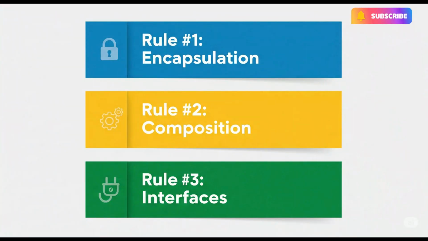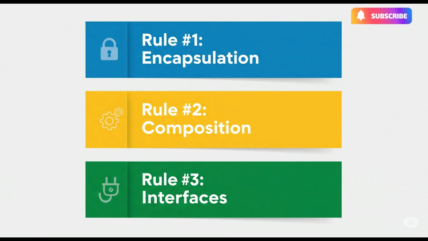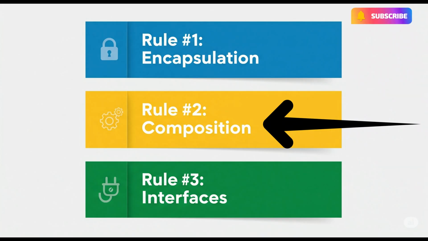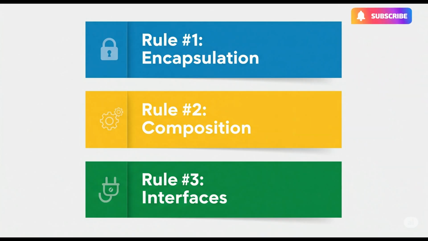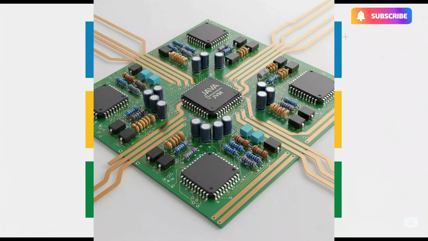Let us recap what we have discussed. The very first thing is encapsulation: you protect your data using encapsulation. Second is composition, so you can keep your code very flexible, as we discussed in rule number 2. Then comes the interface: make your system much more modular by using interfaces instead of concrete classes. If you apply these 3 principles, your Java code instantly becomes cleaner and much more maintainable.